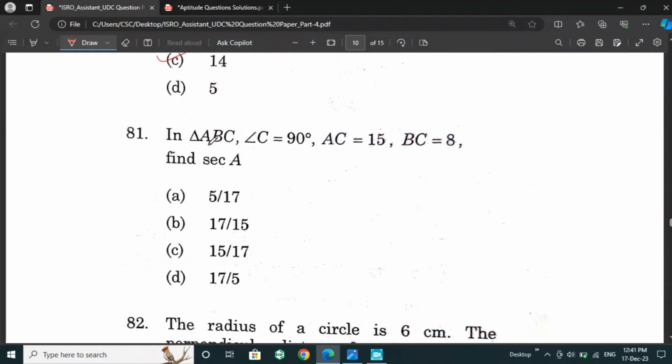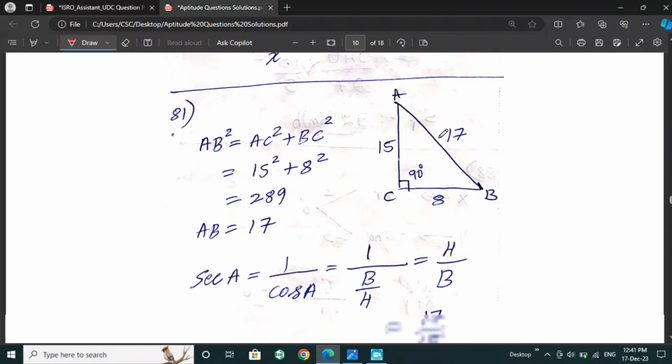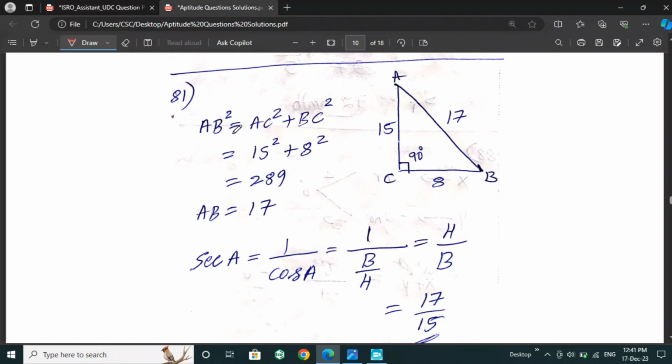Next is, in triangle ABC, angle C is 90 degrees, AC is 15 and BC is 8, and find secant A. For this question, we can know directly that 8, 15 and 17 is a right angle triangle triplet. We can also calculate AB by the Pythagoras theorem, and we will get 17.